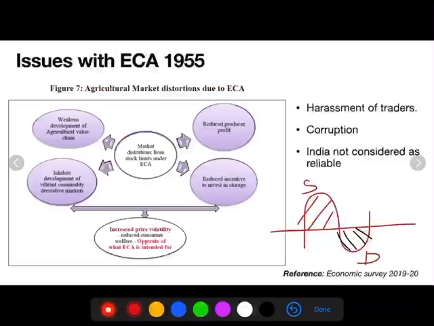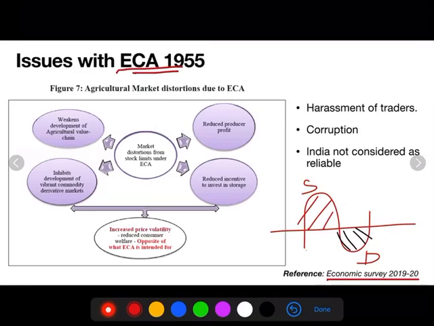Essential Commodities Act helped the poor people from harassment during the era of 1950s, 60s and all. However, as time progressed, the same act is becoming an issue to the economy. Recent economic survey has highlighted the same. When the act was enacted, India was facing a shortage of food grains. But today, India is making a surplus food grain production, and this act is not required now.